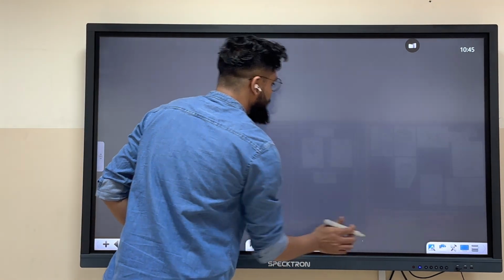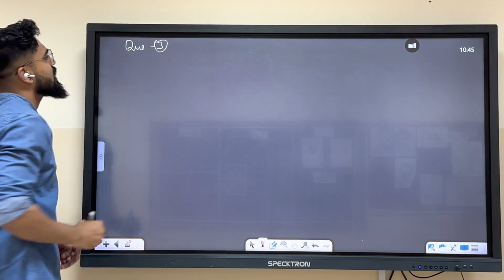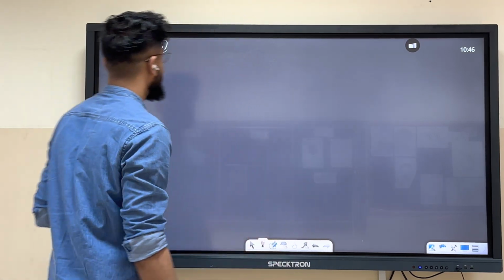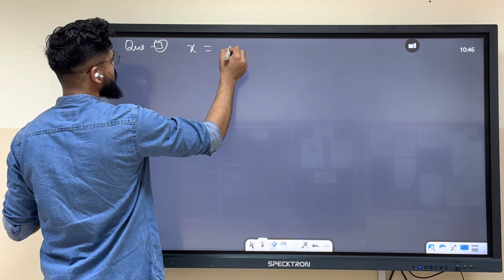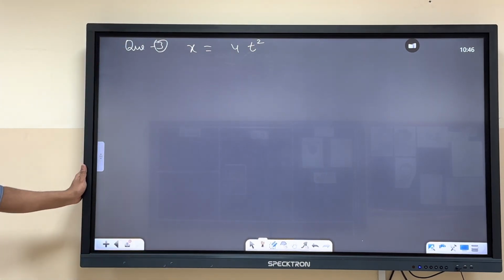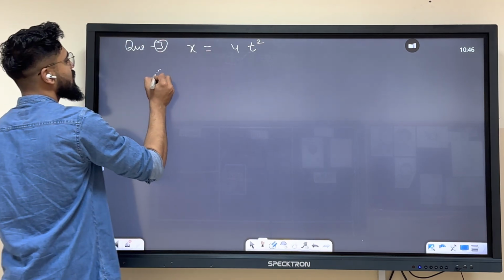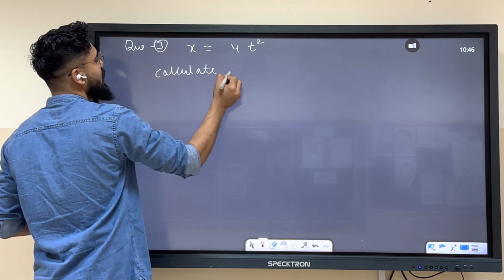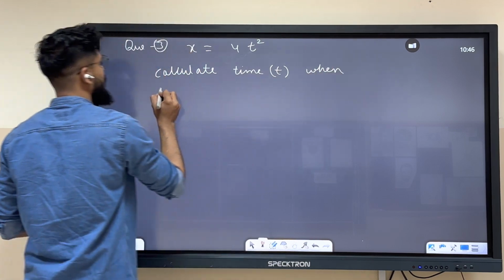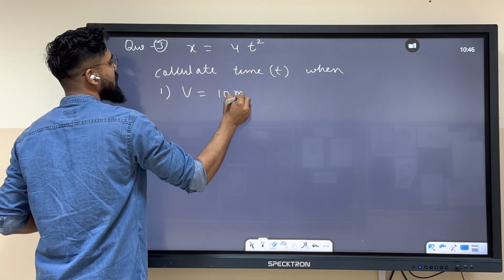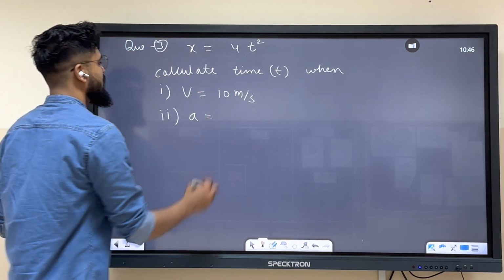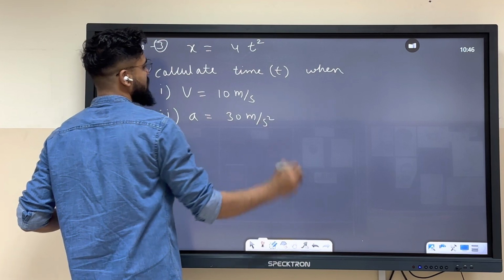ओके चल, अब बहुत सारे क्वेश्चन करना पड़ता है, बकवास नहीं करना। क्वेश्चन नंबर 3। ओके चलो, नाउ पुटिंग दिस सेम क्वेश्चन इन अ डिफरेंट फॉर्मेट। So if x equals to 4t square, very basic question, calculate time t when first velocity is 10 meter per second, and secondly when acceleration is 30 meter per second square.